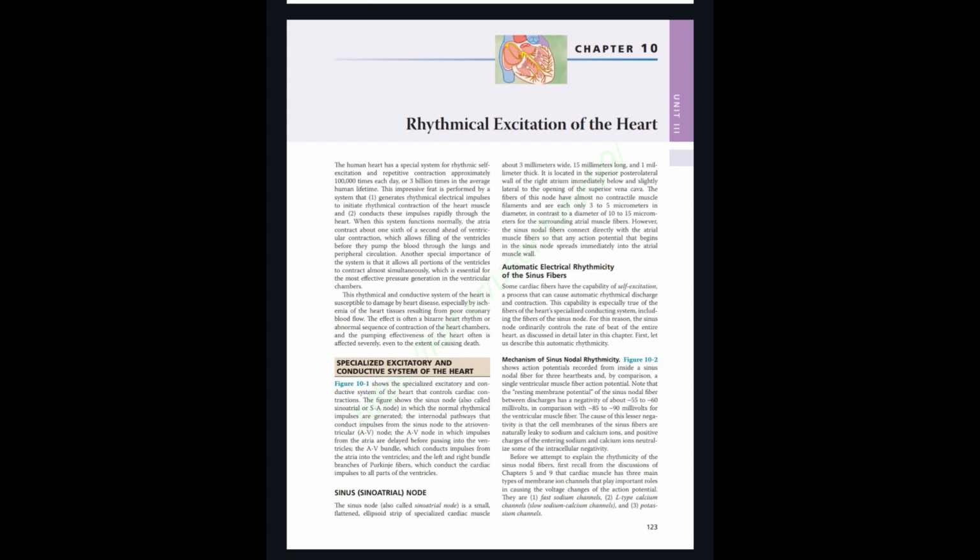Paragraph. This conductive system of the heart is susceptible to damage by heart disease, especially by ischemia of the heart tissue resulting from poor coronary blood flow. The effect is often a bizarre heart rhythm or abnormal sequence of contraction of the heart chambers, and the pumping effectiveness of the heart often is affected severely, even to the extent of causing death.